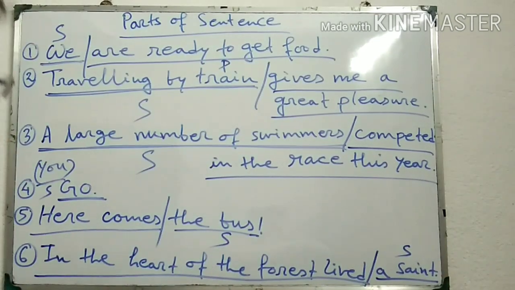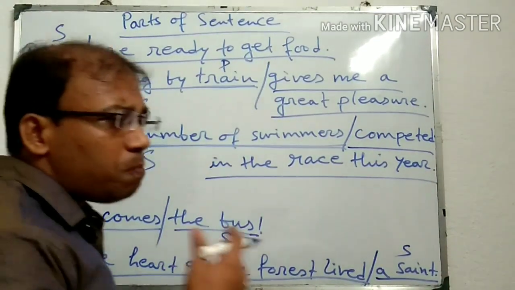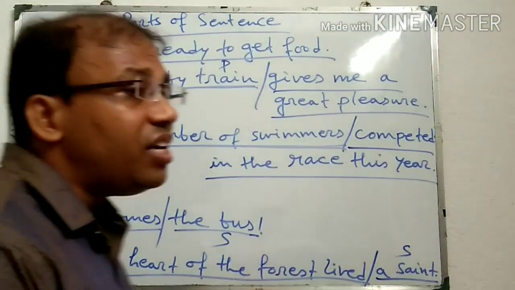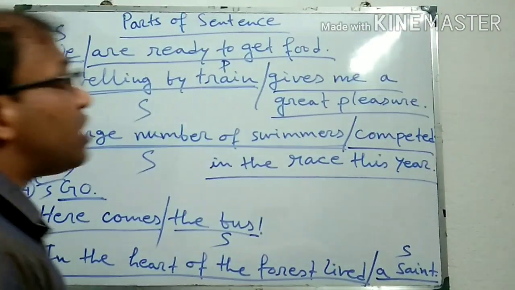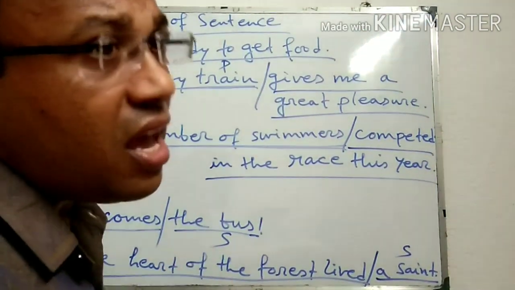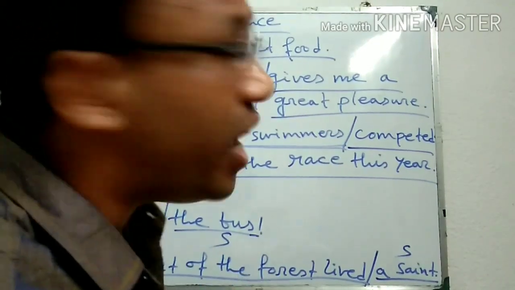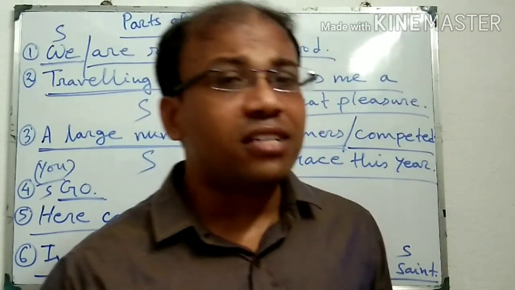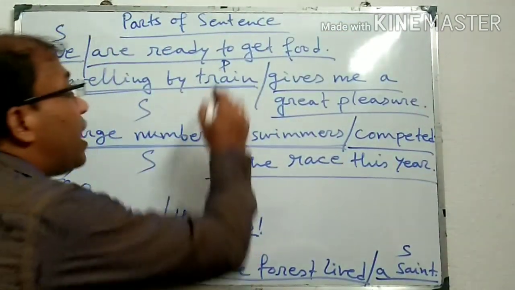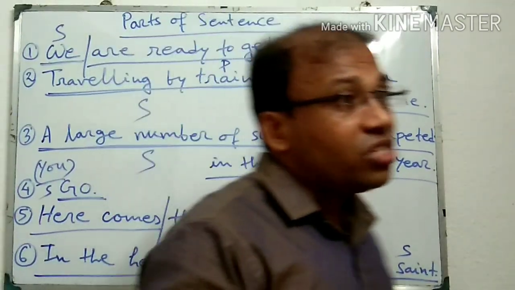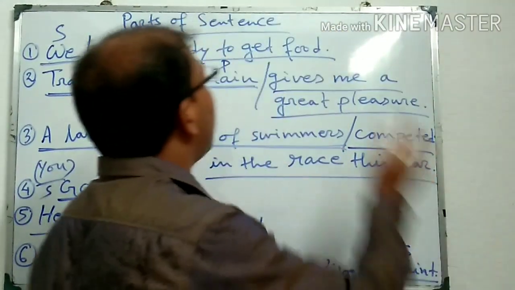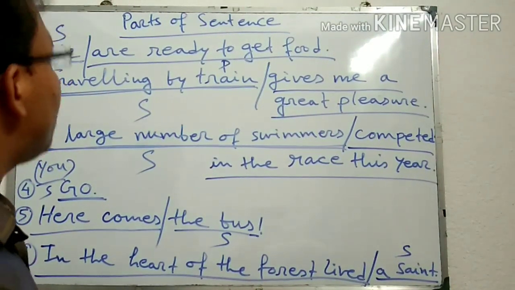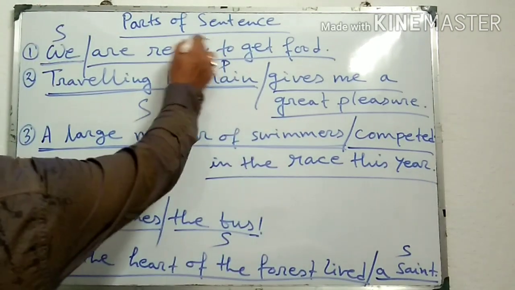That means a subject is that part of the sentence which indicates what the sentence is about, or that part of the sentence about which something is said. Now I am coming to the second part, predicate. What is predicate? Predicate is that part of the sentence which says something about the subject.